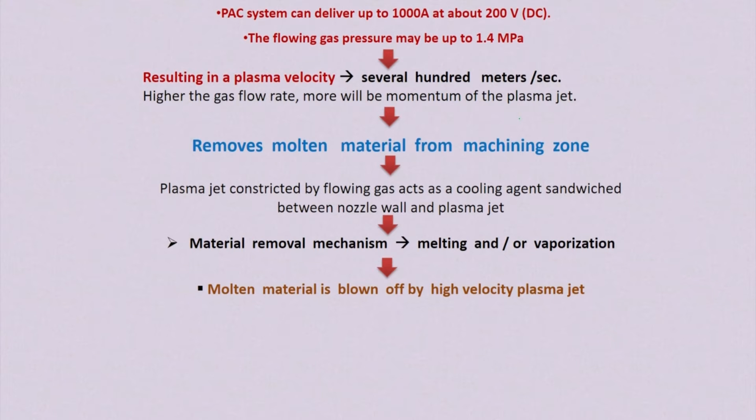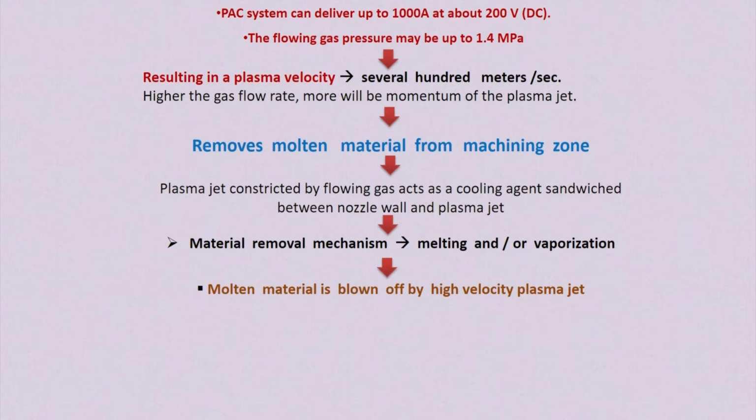So with a very high velocity of the plasma jet, there will be a very high momentum. Material is removed by melting and vaporization, because of the huge amount of heat generation and temperature rising to around 33,000 degrees centigrade.